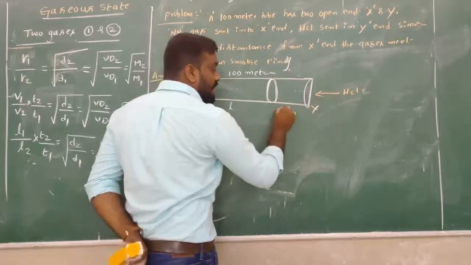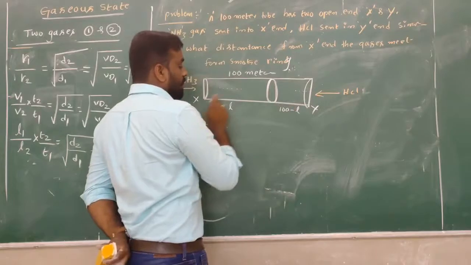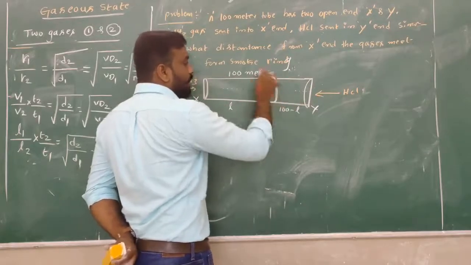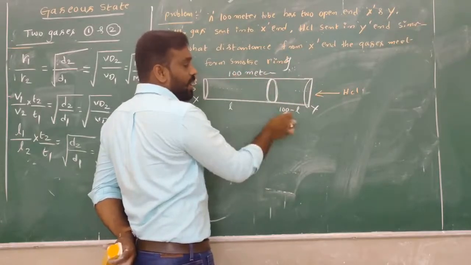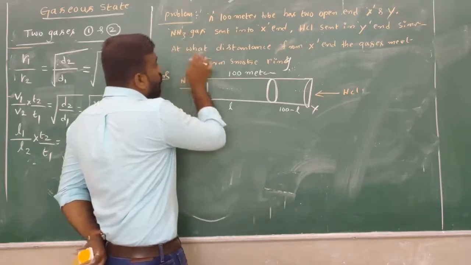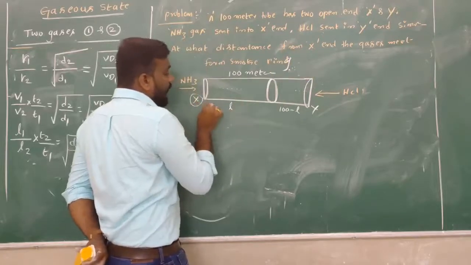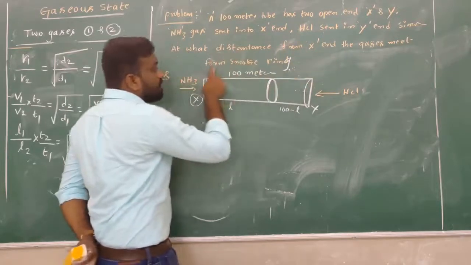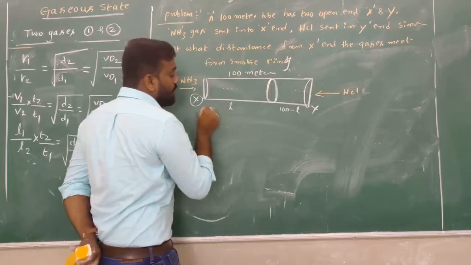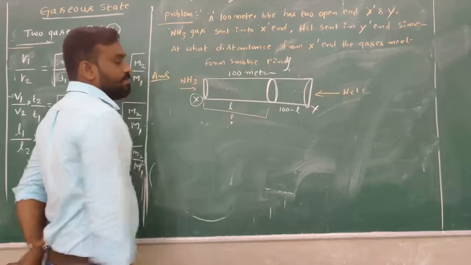How much distance the ammonia gas moves, we assume as L. How much distance the HCl gas moves, that is 100 minus L, since the total distance is 100. Then I want to calculate at what distance from the X end the gases meet to form the smoke ring. That is, I want to calculate L now.